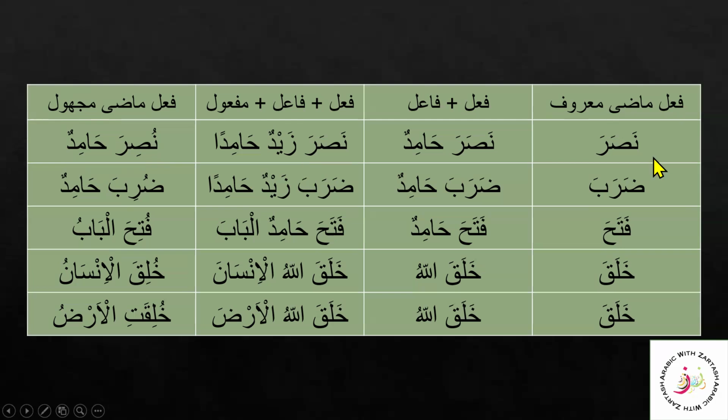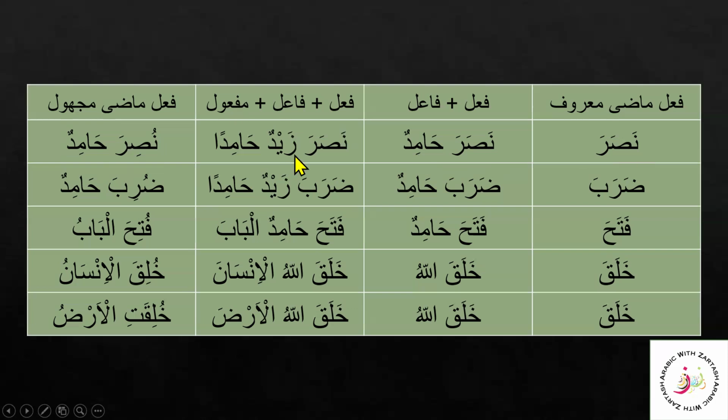So fi'l madi ma'ruf and fi'l madi majhul. We have the fi'l madi ma'ruf with the inside word, that is Huwa. We have fi'l madi majhul with the inside word Huwa, Nusira. But if you are going to use the outside Naib al Fa'il, the inside Naib al Fa'il will be cancelled out. Nasara Hamidun, the fa'il here is the outside fa'il, and the inside fa'il is the Huwa.